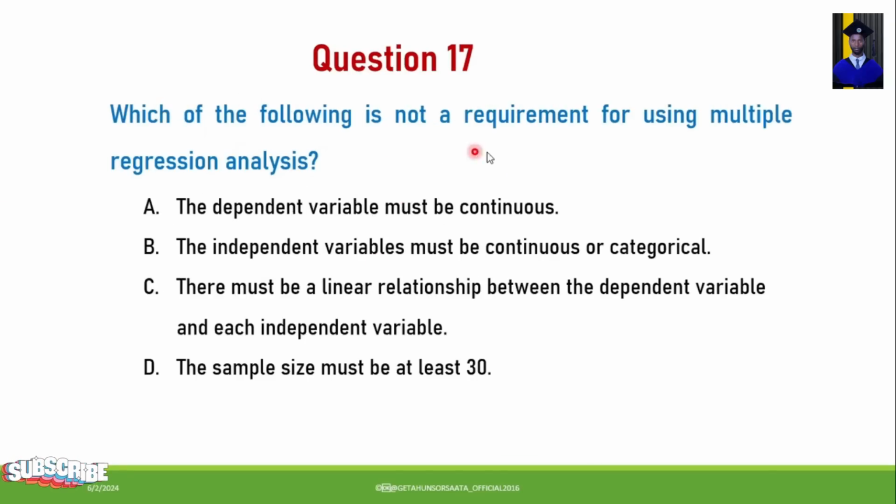Next, which of the following is not a requirement for using multiple regression analysis? A. The dependent variable must be continuous. B. The independent variable must be continuous or categorical. C. There must be a linear relationship between the dependent variable and each independent variable. D. The sample size must be at least 30. So from this, the one which is not a requirement for using multiple regression is that the sample size must be at least 30. The others are the requirements.